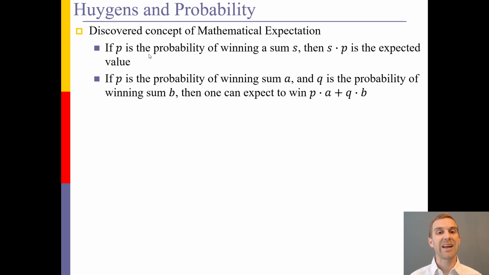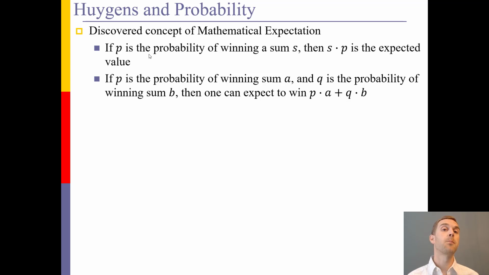So let's look at his idea of probability. What Huygens determined was the mathematical expectation, which we also call the expected value. What he determined is that the probability P of winning some amount of money can be determined by taking that sum and multiplying it by its probability.